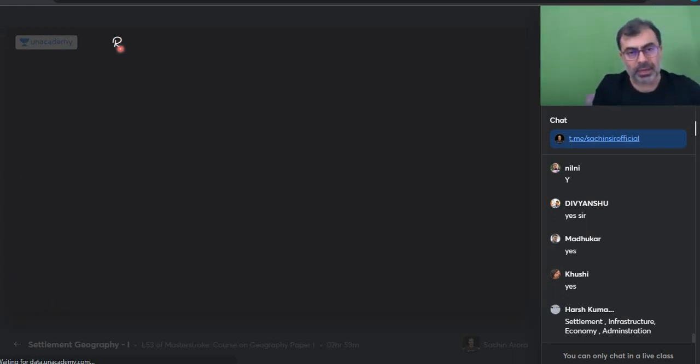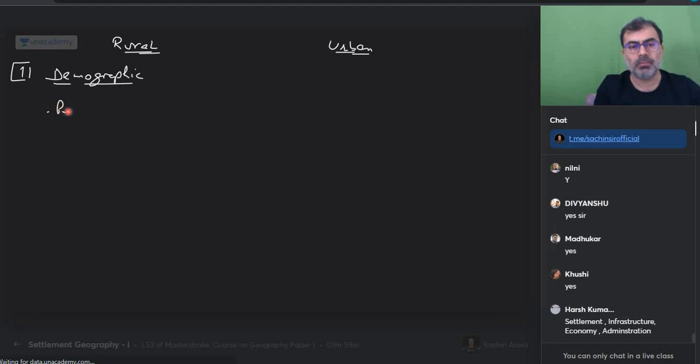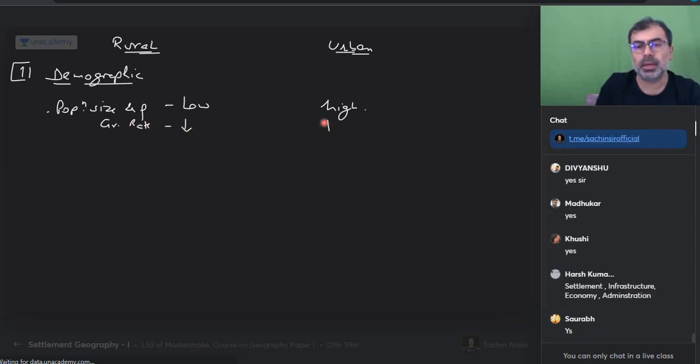So I think if I write this as rural settlements and if I write this as urban settlements, my first heading is demographic. There are demographic differences. Population size and density is low here. Here it is high. Do you agree? Growth rate generally low. Here it is high.